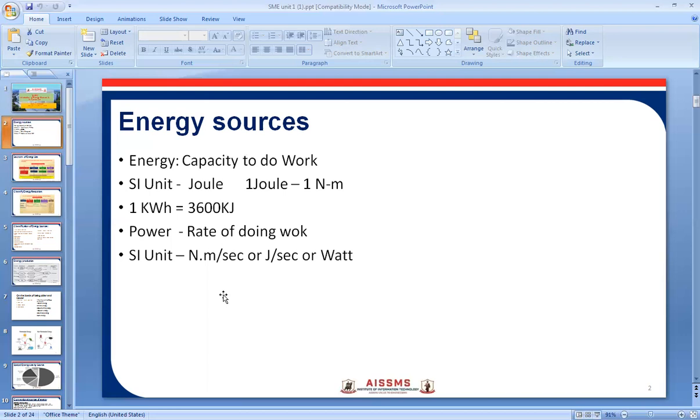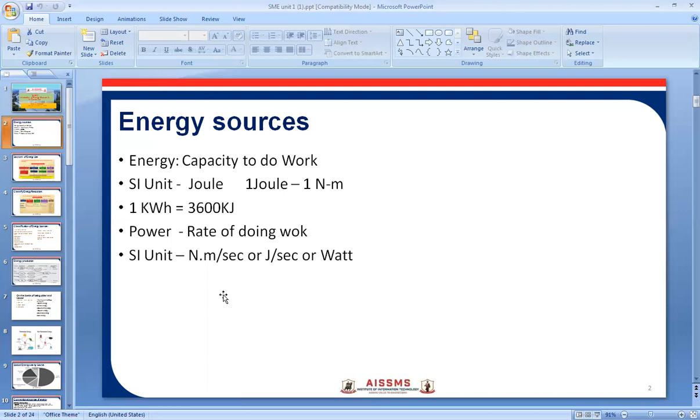Then, what is thermal energy? Thermal energy is the energy of a system or substance which is related to temperature. Example, the energy of moving or vibrating molecules. Then next is chemical energy. Chemical energy is stored in a substance related to chemical reaction, usually in the form of heat, that is on burning of solid, liquid or gaseous fuels in presence of air, it produces heat.